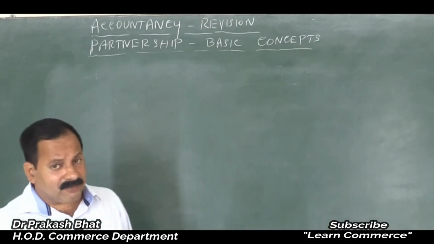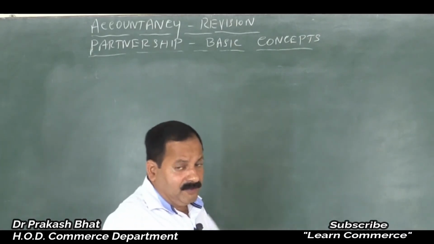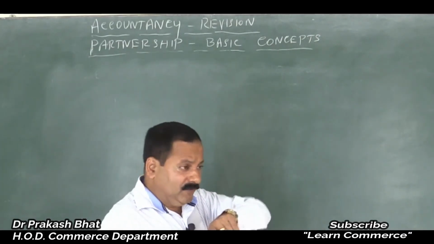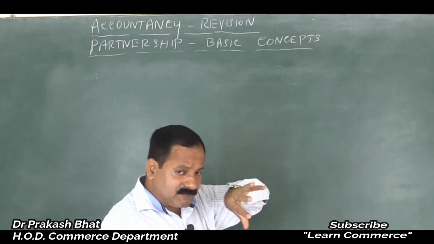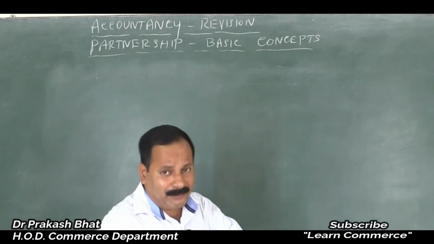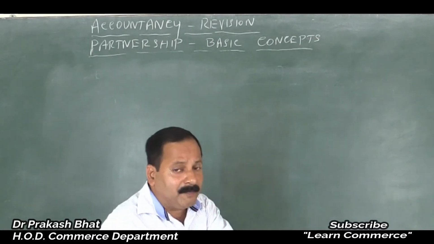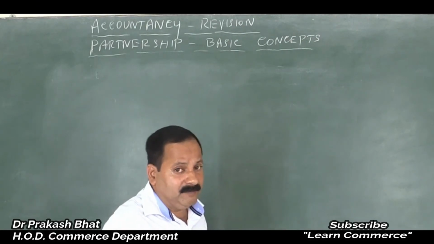It is not provided, it is charged. When the partners contribute capital, the firm pays interest on it, which is called interest on capital, an income to the partner and an expense to the firm.